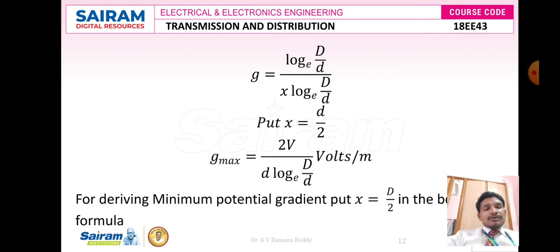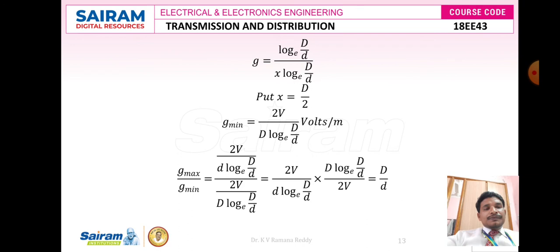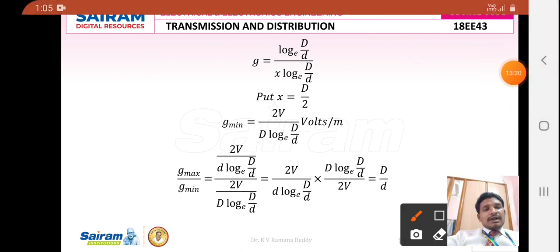If I substitute small x is equal to capital D by 2, then the minimum electrical stress can be defined by the formula G minimum is equal to V divided by capital D into log of base e into capital D divided by small d. So the ratio of G maximum to G minimum, after simplification of these two values, gives the overall formula capital D divided by small d. Here 2V gets cancelled and the remaining equation is capital D divided by small d.